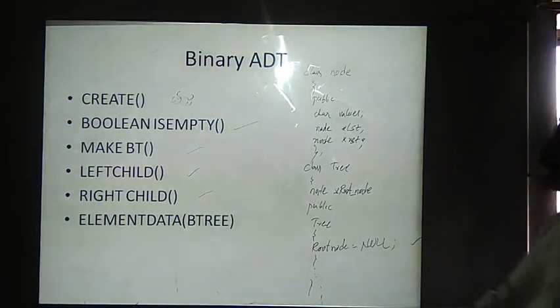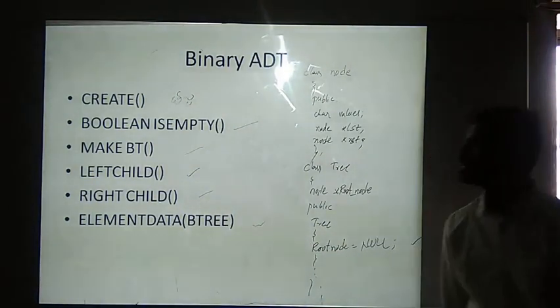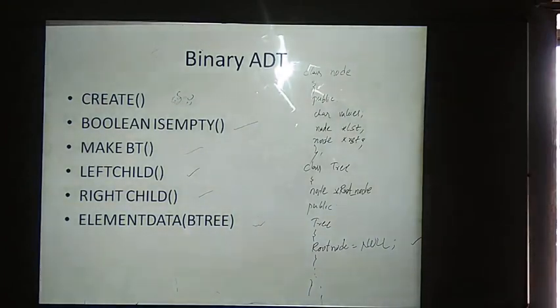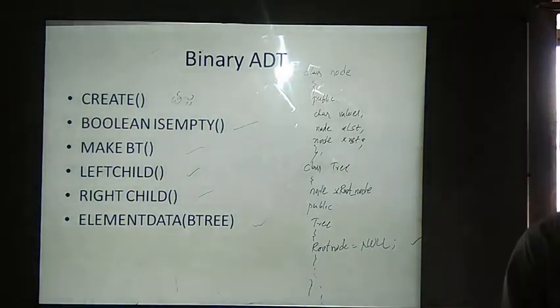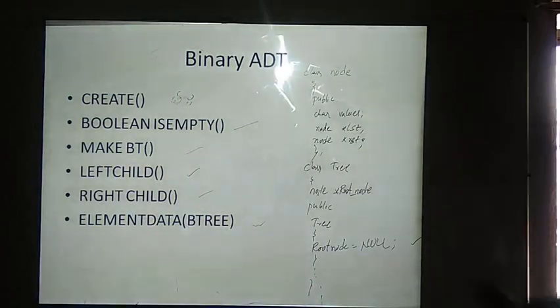Okay, and the last function that we are having is element data. Okay, this method checks whether the created binary tree is empty or not. If it is empty, it will throw an error, or else it will be returning the data. Okay, in this way we will be having the functions.